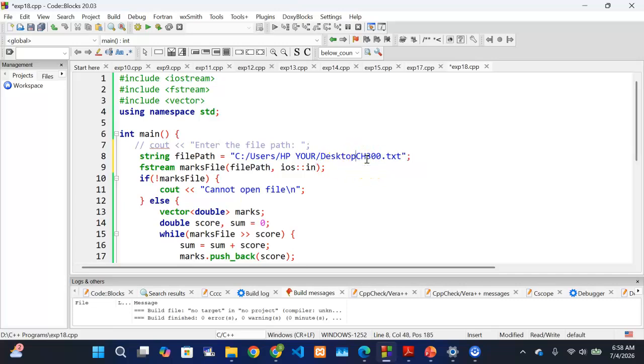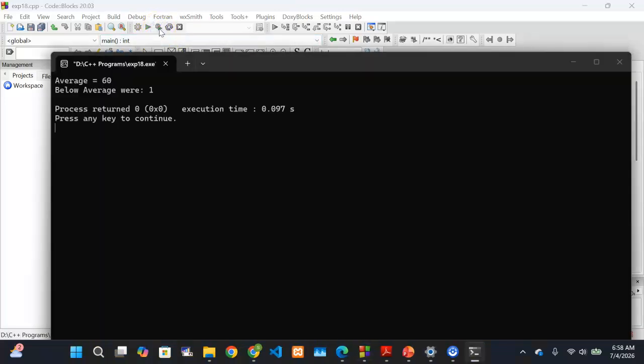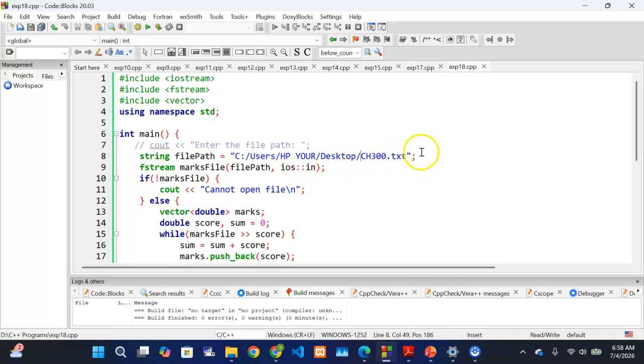I think even on Windows it works. Let me check. Yes, the forward slash is working. Can you see? So forward slash is universal. If you write your program using forward slash, it will run successfully whether on Windows or on another operating system. Use it only when you are specifying a file path. Don't use it in a regular expression string. This is only for paths, and that is when you can use a forward slash.